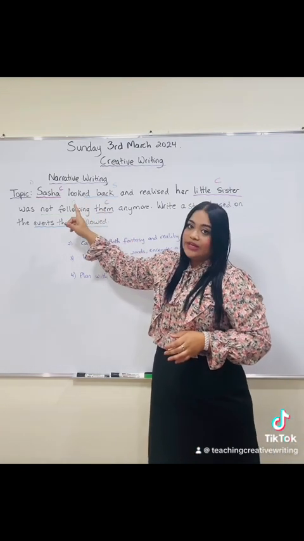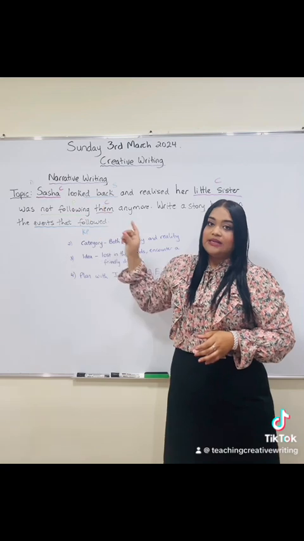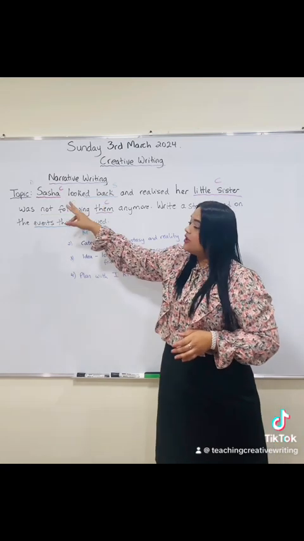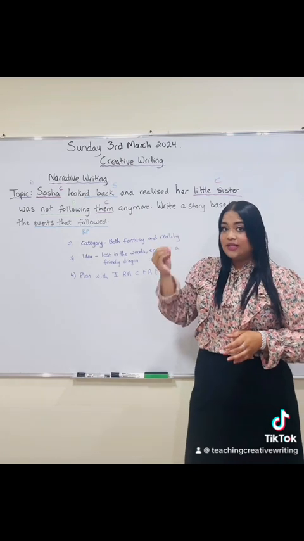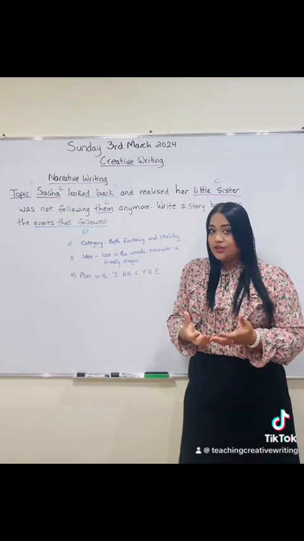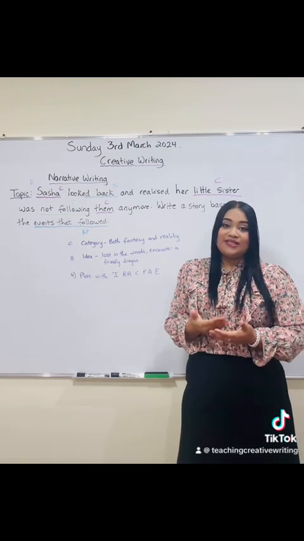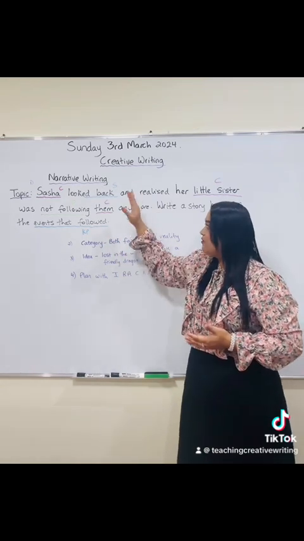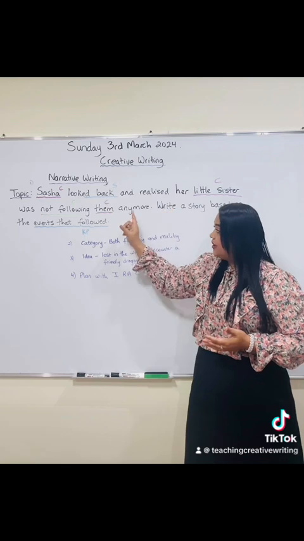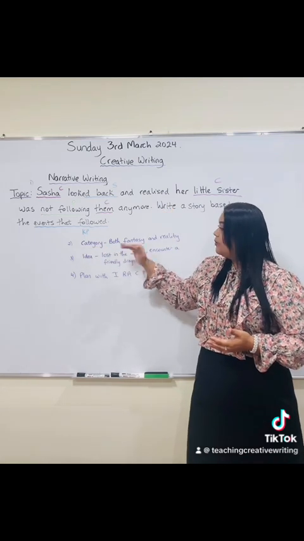Now, another point to note in this question here is the point of view. If you look at the question, it speaks about Sasha and her little sister. So it tells us that the person who's writing the story would be Sasha. So this is third person point of view. That's another important point in this question. So after we analyze by underlining, then put the category, then we get an idea.